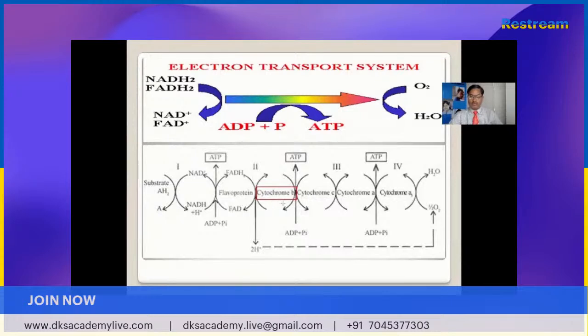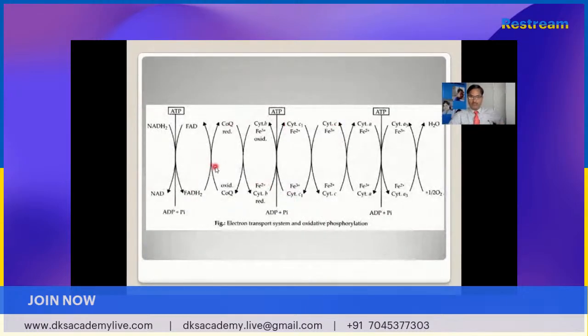Cytochrome B, cytochrome C, cytochrome A, and A3. These cytochrome molecules help in the electron transport system process. Here they are: cytochrome B, C1, C, A, and A3.